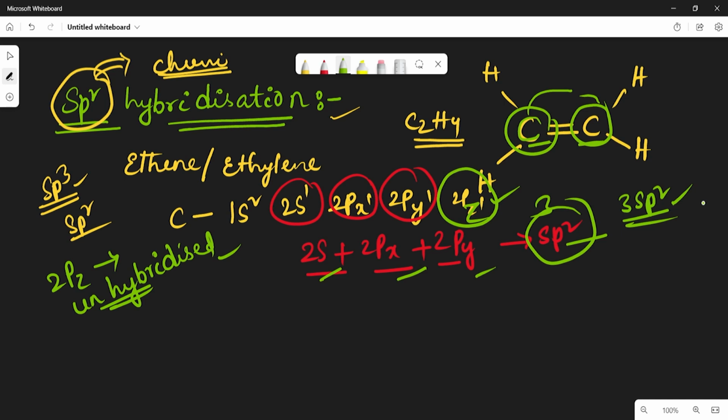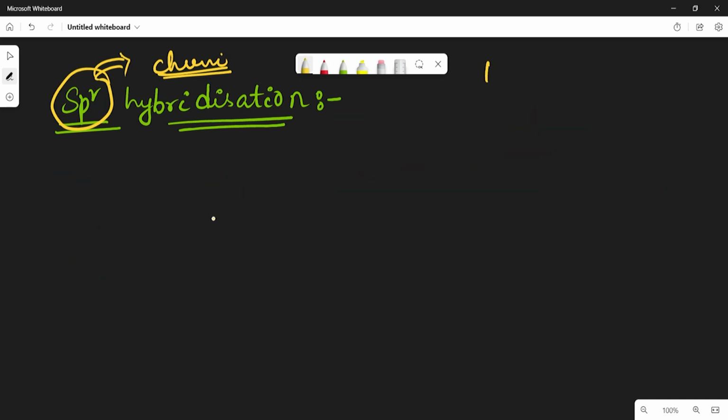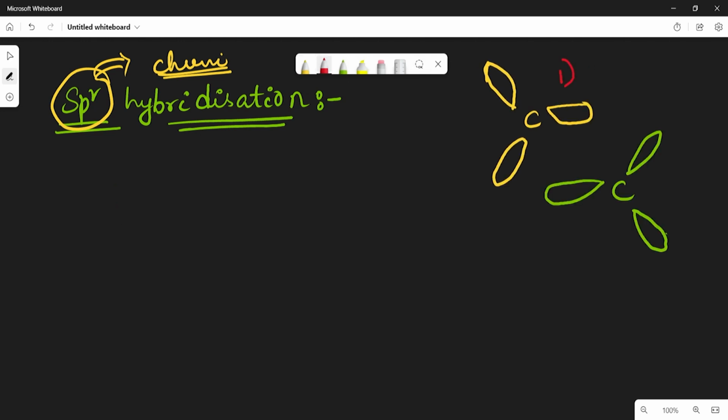So now how will it form? Let us see. Take the first carbon atom. It will have 1, 2 and 3. Here is the first carbon atom, and this is the second carbon atom.